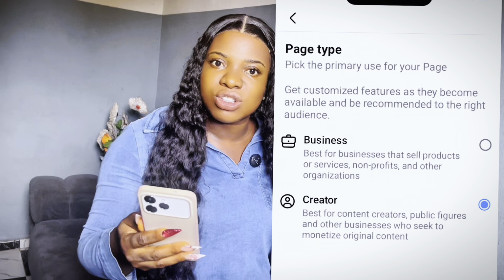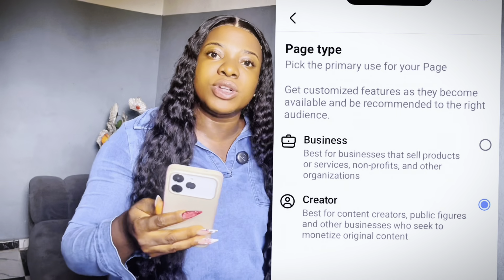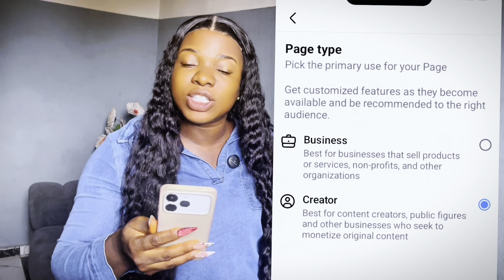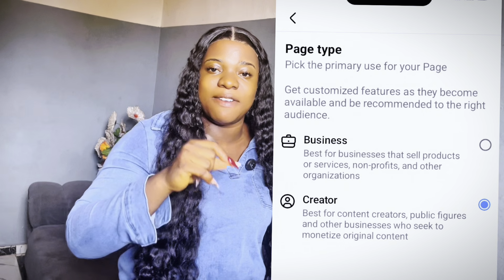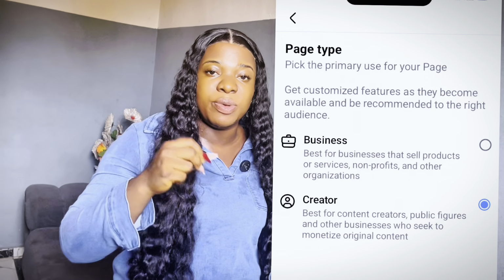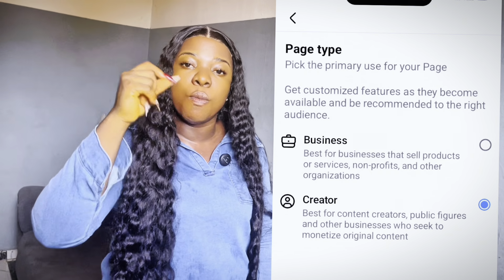But if you're a content creator, you just have to remove it and put it on creator's mode. If you do all of these things that I mentioned here, if you set your page this way, believe me, you will be invited for your content monetization.